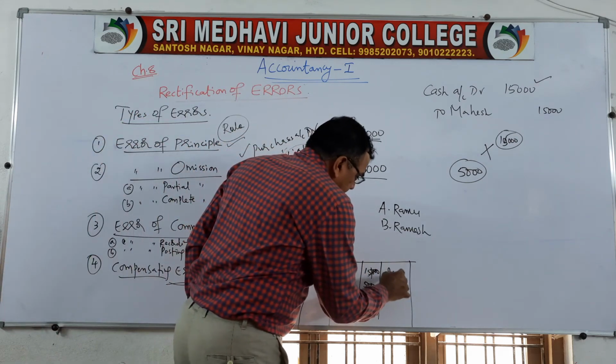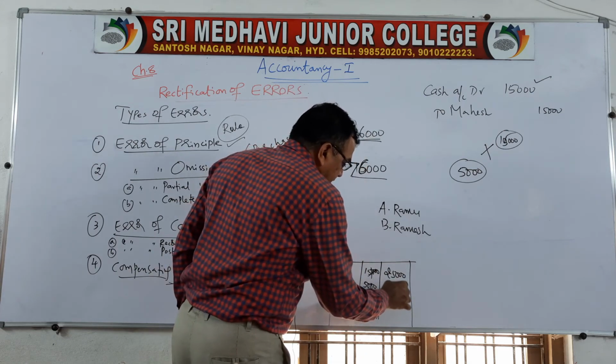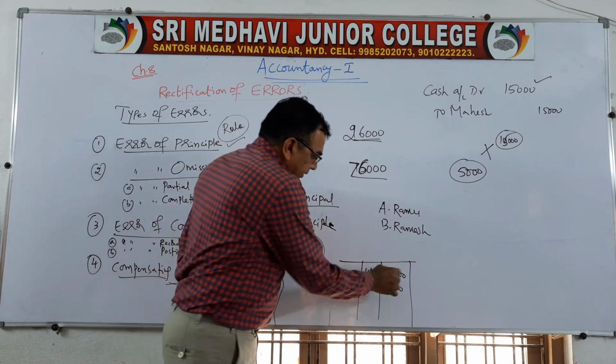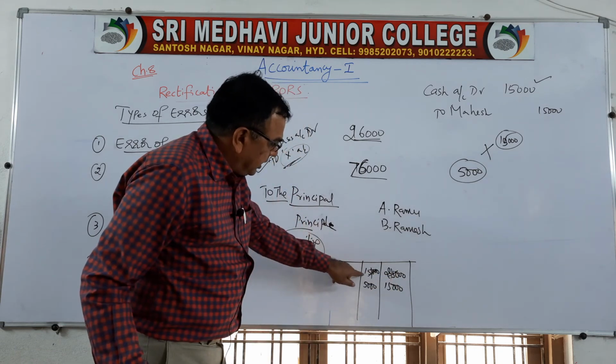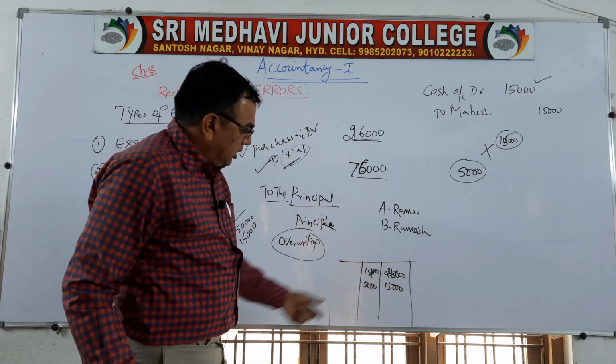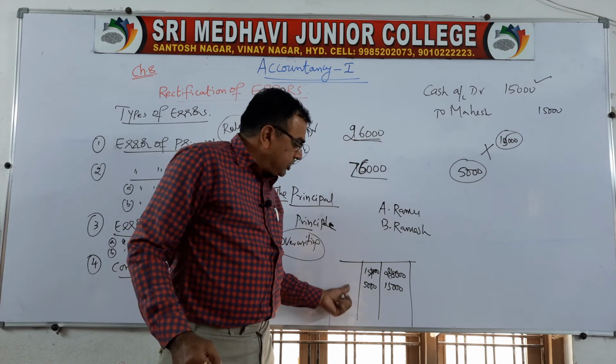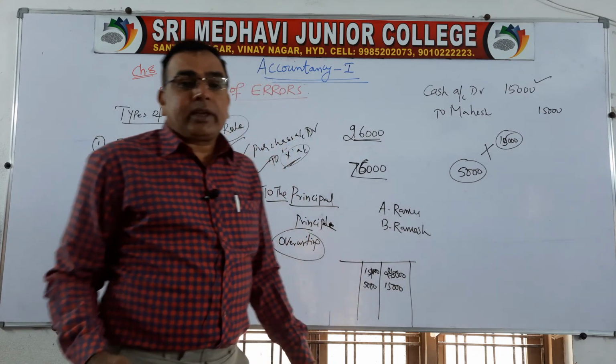Here, something was to be written as 25,000 rupees. Here we have written as 15,000. Okay. So what happened? Here you wrote 10,000 less. Here also you wrote 10,000 rupees less. So the mistake occurred on the debit side was neutralized by the mistake occurred on the credit side.